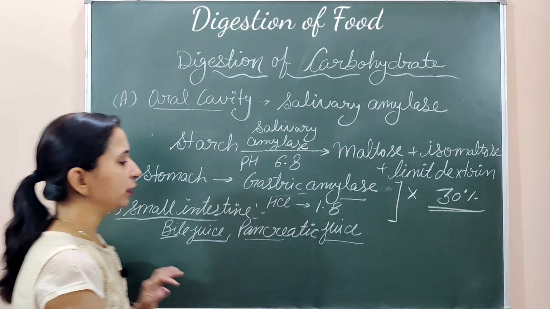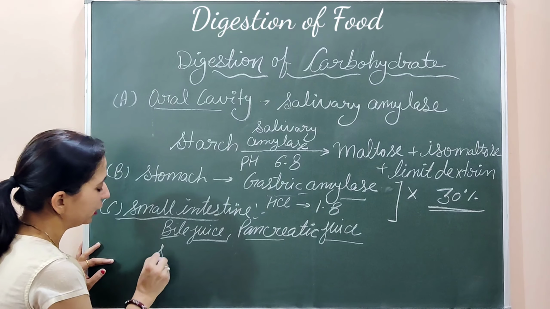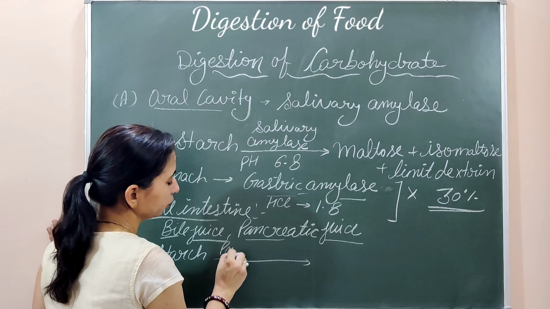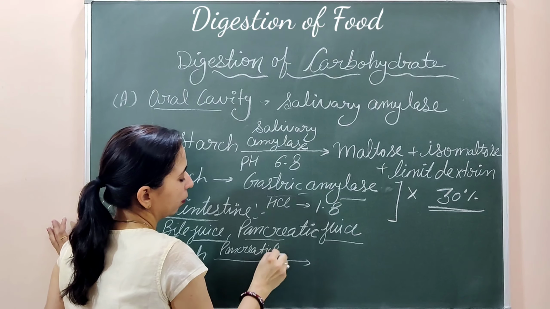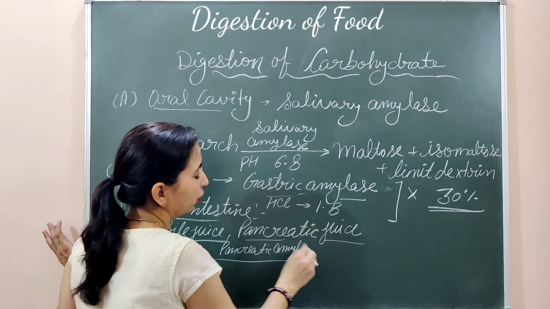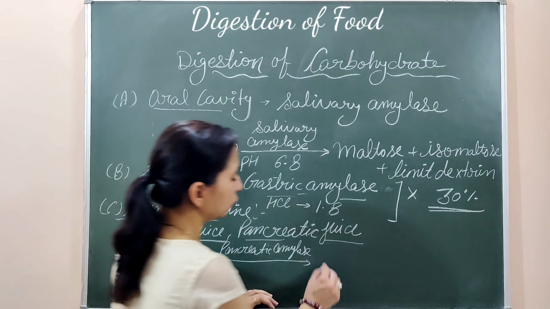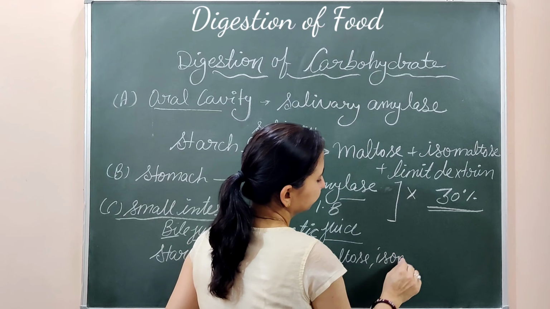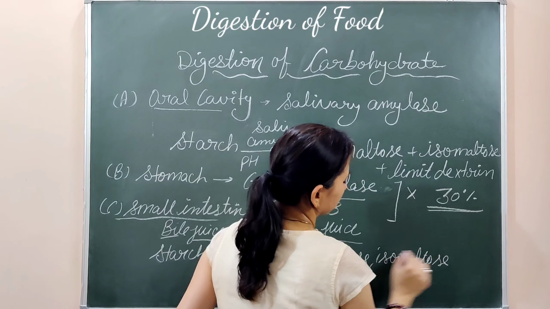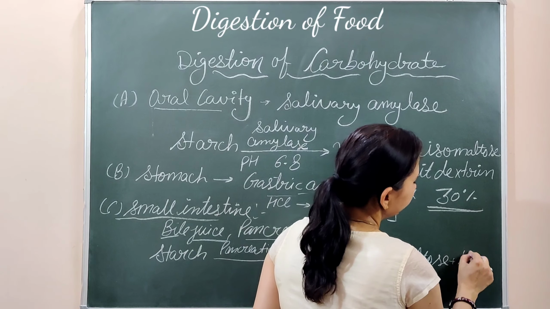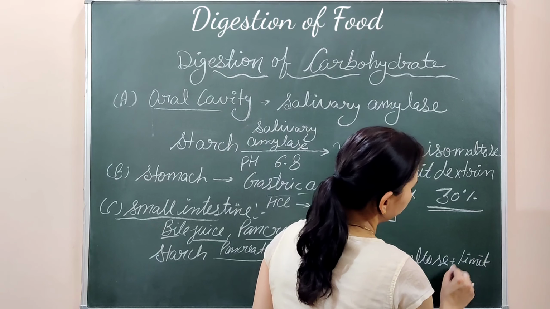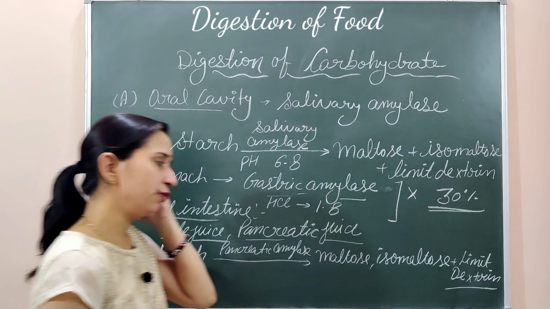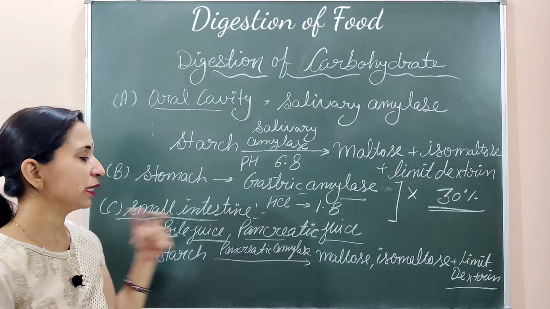So in the pancreatic juice, the enzyme pancreatic amylase is present. It also works onto the starch. Now pancreatic amylase will work onto the starch, and it will convert it into maltose, isomaltose and dextrine, the limit dextrine और alpha dextrine, आपको दोनों नेम मिल सकते हैं, dextrine में convert करने का काम करता है.